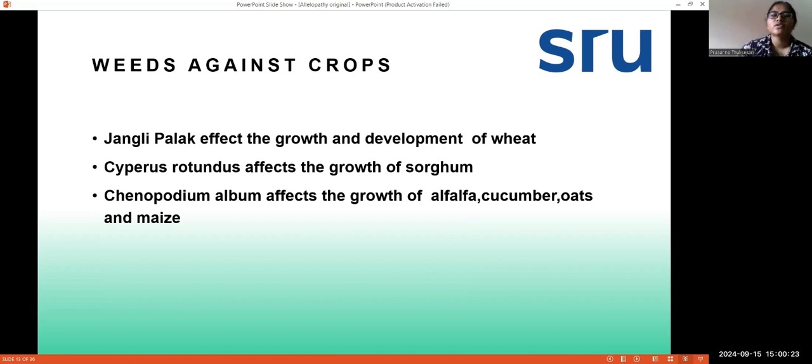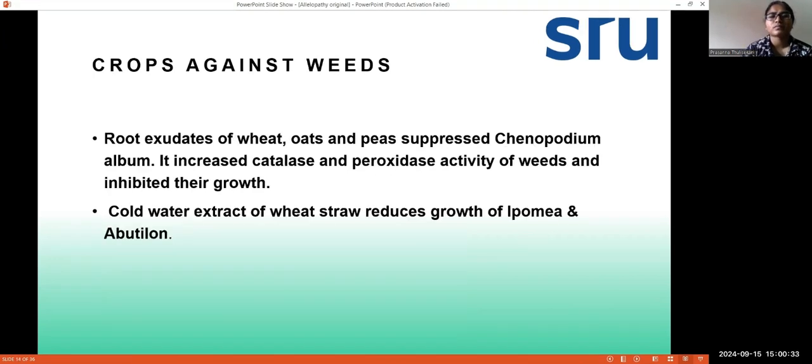Next is Cyperus rotundus, which affects the growth of sorghum. Next is Chenopodium album, which affects the growth of alfalfa, cucumber, oats, and maize. Next is crops against weeds. Here, crops are producing some kind of allelochemicals that are harmful for the growth and development of the weeds. The first example is root exudates of wheat, oats, and peas suppress Chenopodium.